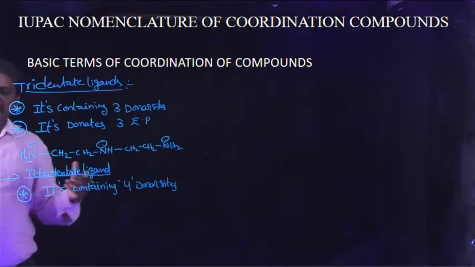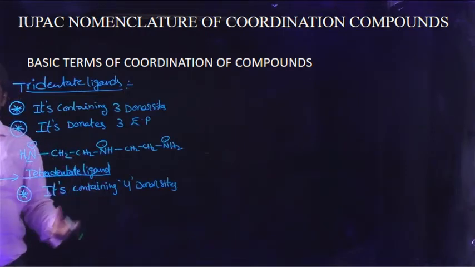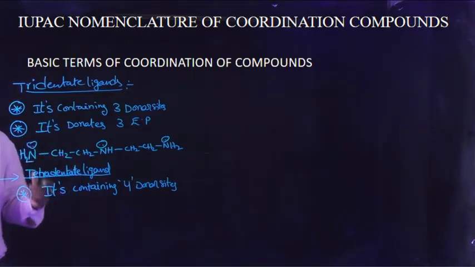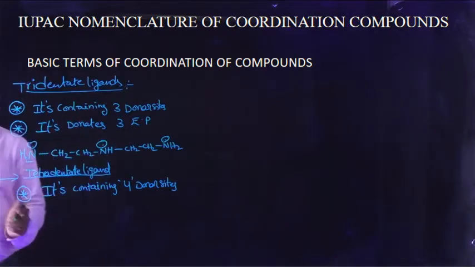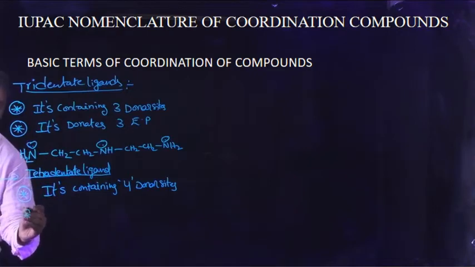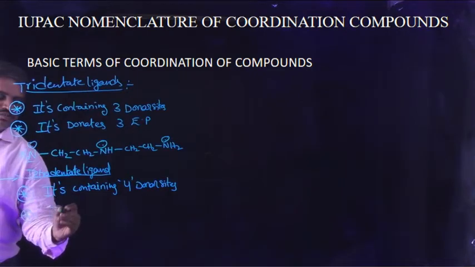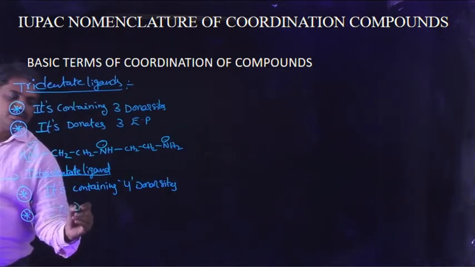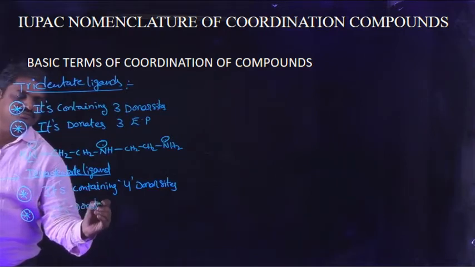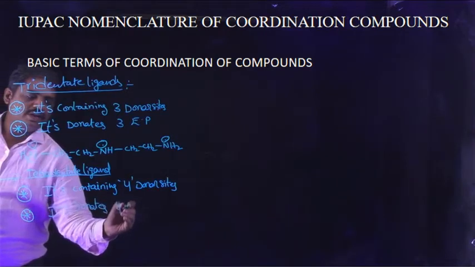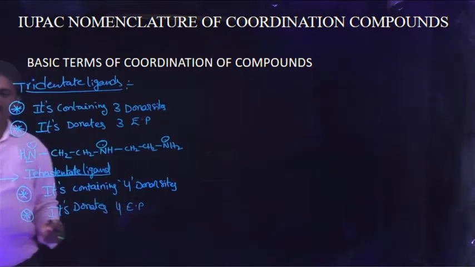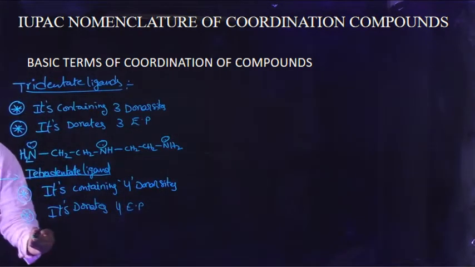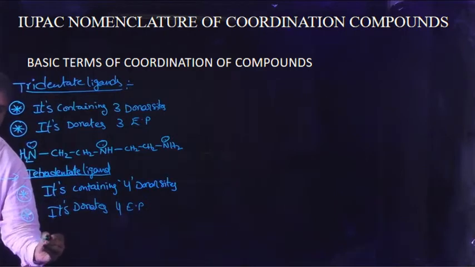These molecules have four donor sites, and they donate four electrons towards the central metal ion. And the second condition is that it donates four electron pairs towards the central metal ion in the given coordination compound. So one example is taken.